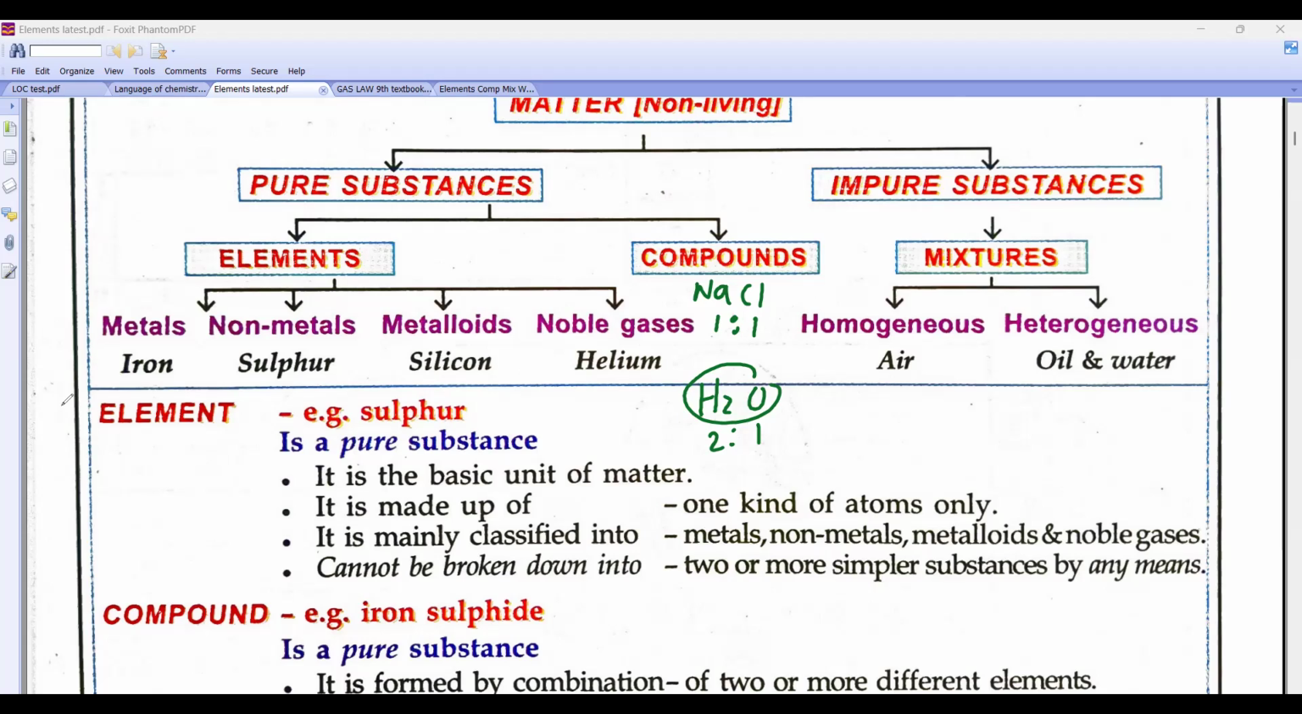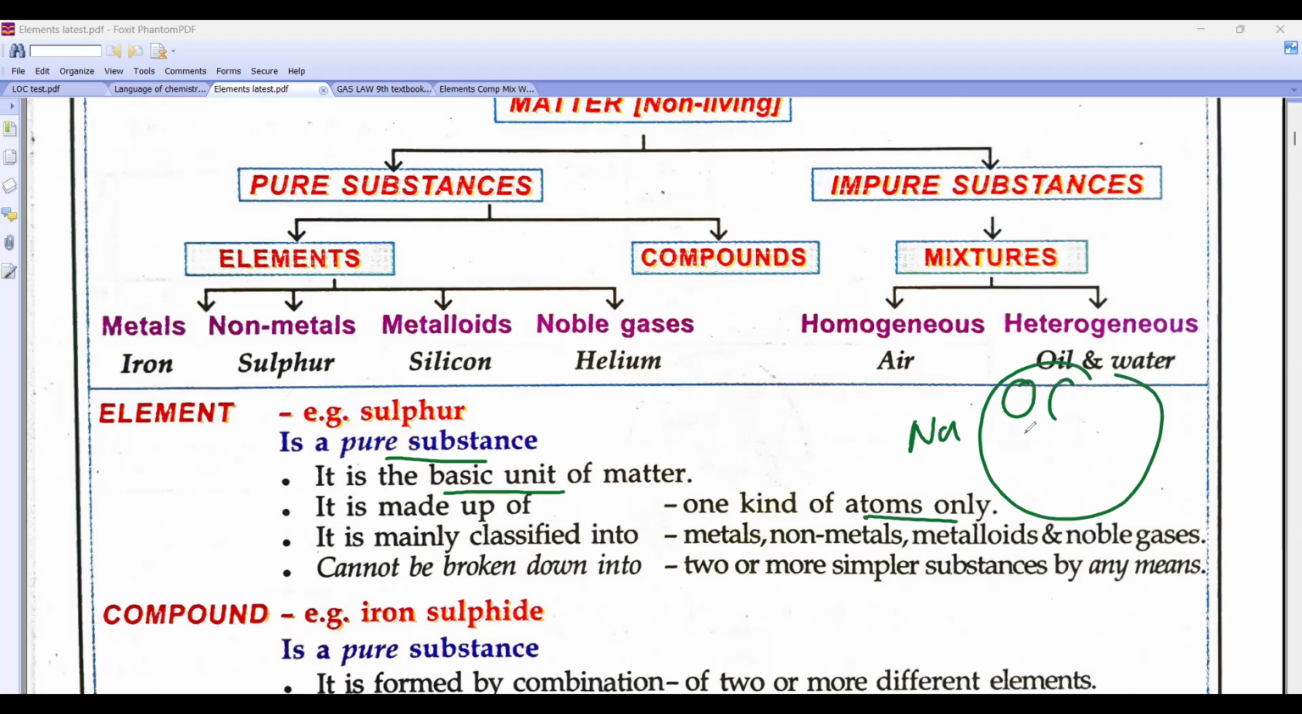So an element, beta, is a pure substance. It is a basic unit made up of only one kind of atom. Suppose I give you this big piece of sodium, it will be made up of which atom? Sodium, sodium, sodium. All will be sodium atoms. They are classified. We have done compounds then.